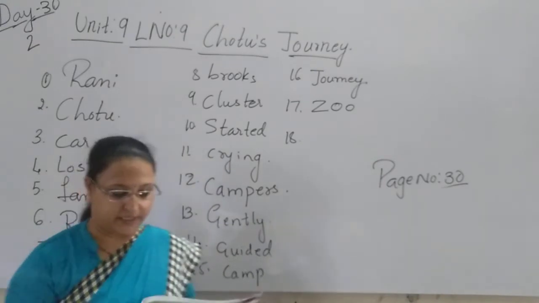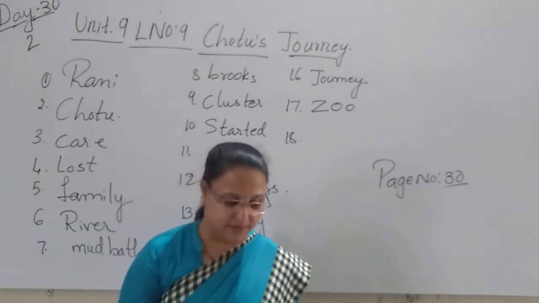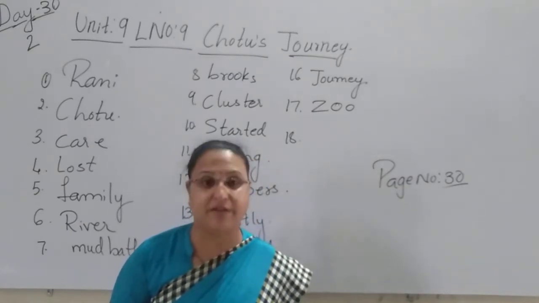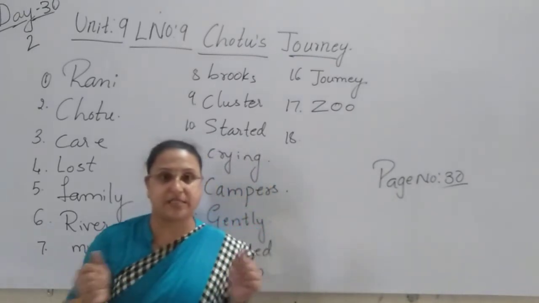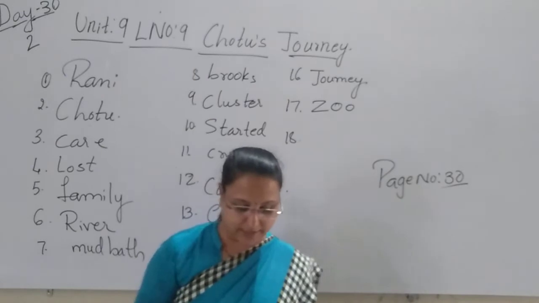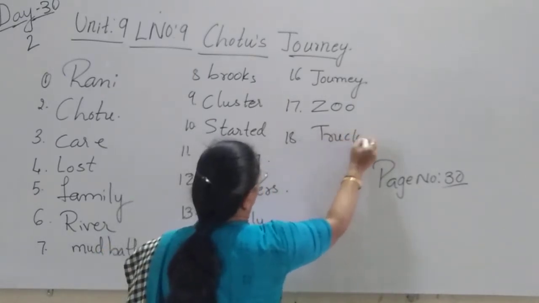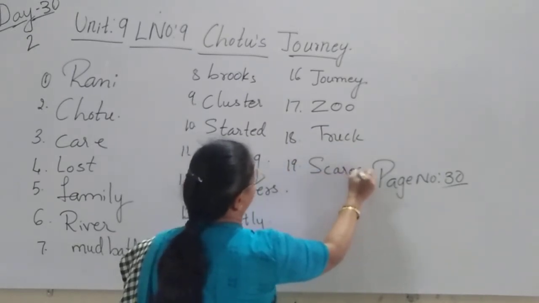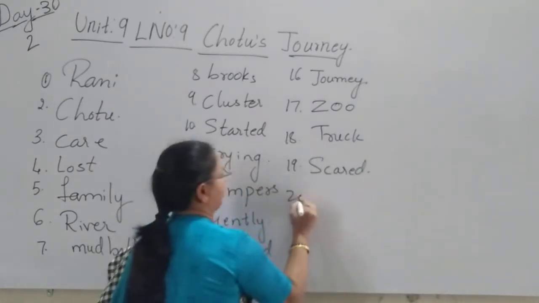Chotu was led into a big truck. He was scared. Then what happened? When they made that elephant sit in the truck, Chotu became very scared. I showed you what a truck is, children. And then the elephant became very scared.